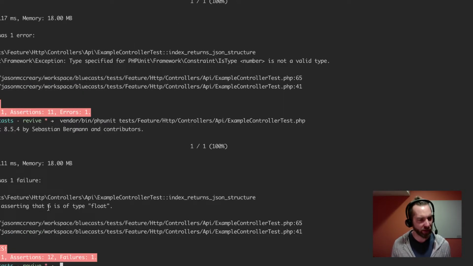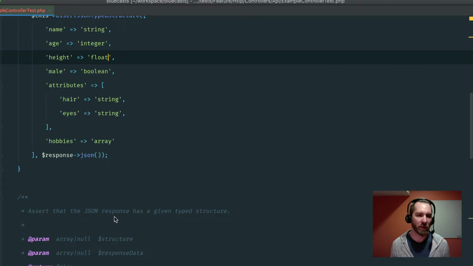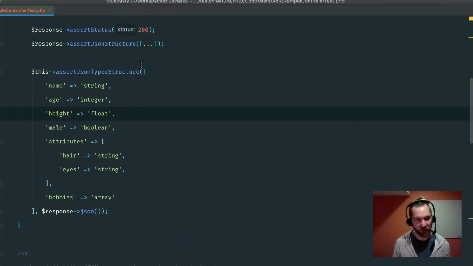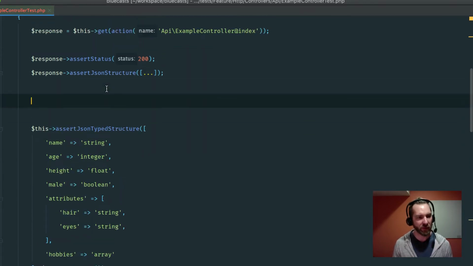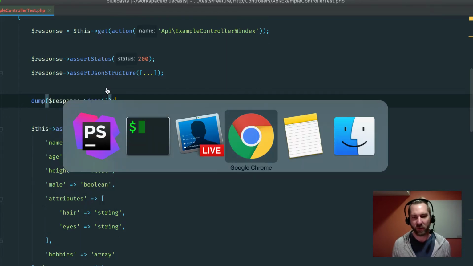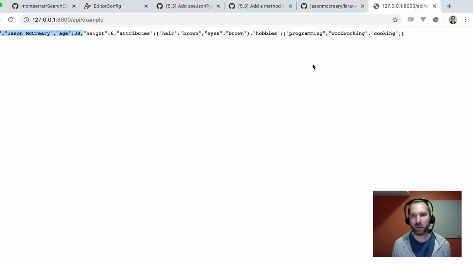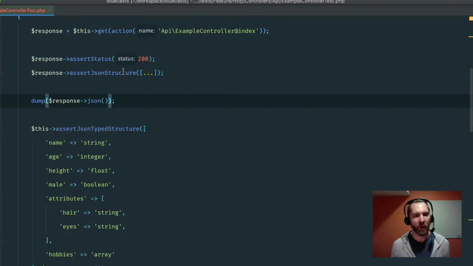Okay, failed asserting that 6 is of type float. Ooh, that's interesting. I wonder, let's test this out. Let's dump response JSON. Actually, we could see that in the browser itself. Yeah, look at that. PHP underneath actually chopped off that .0. Crazy. Okay, we don't need to dump that anymore.